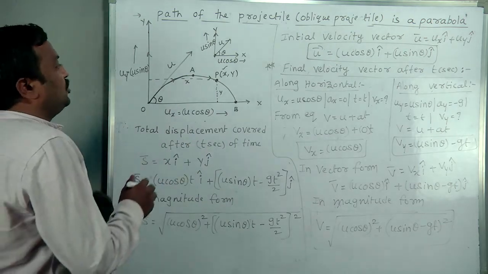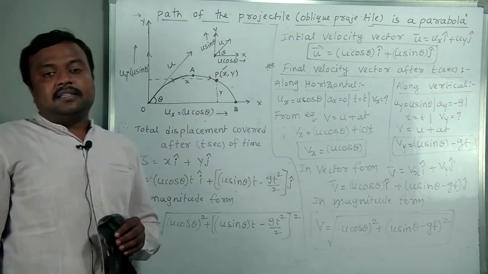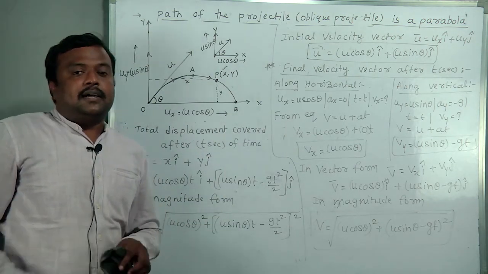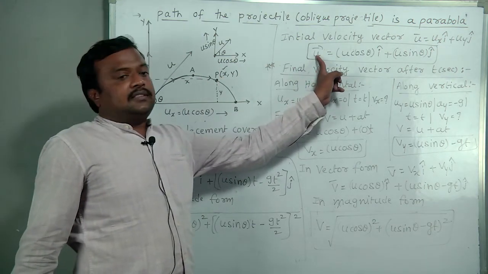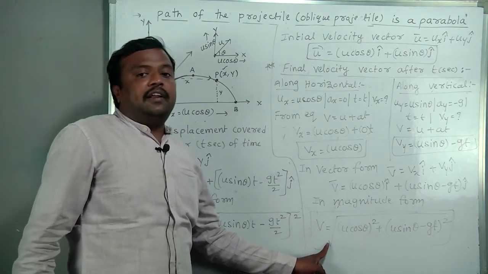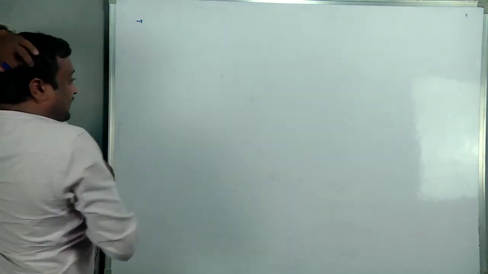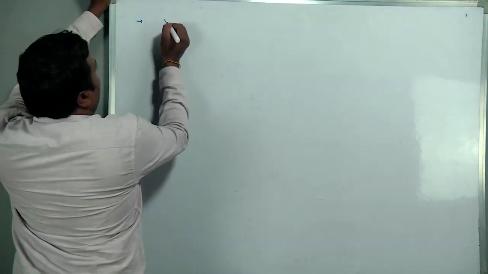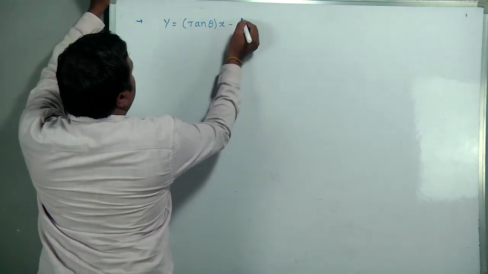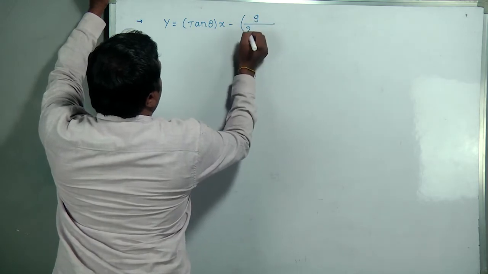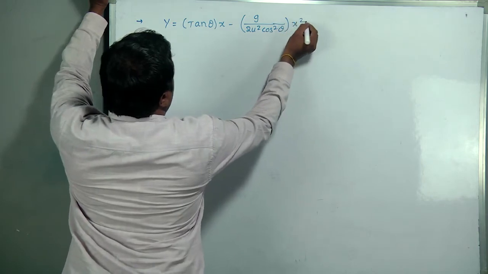Three equations you should remember: the final trajectory equation, y equal to tan theta into x minus g by 2u² cos² theta into x², the total displacement vector, the initial velocity vector, and the final velocity vector after t seconds. See the example for that previous. What are the main formulas? Displacement: y equal to tan theta into x minus g by 2u² cos² theta into x².